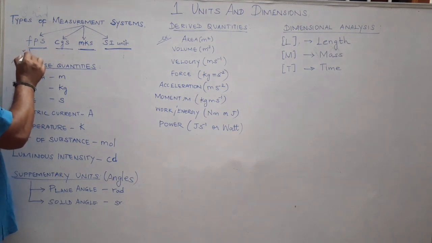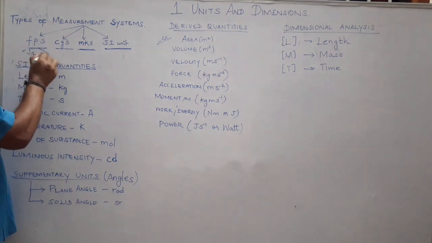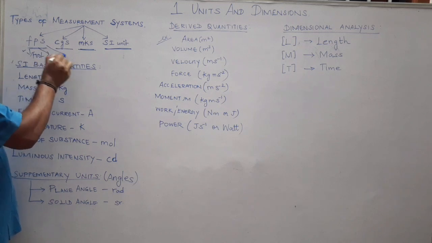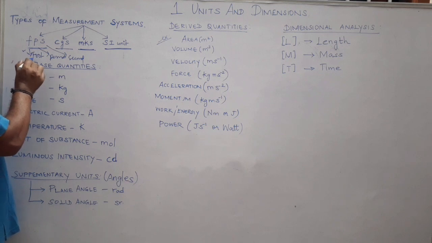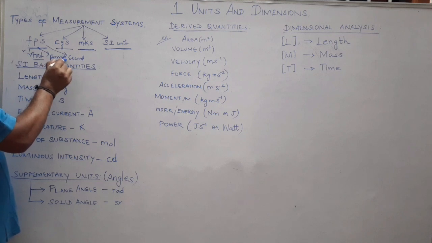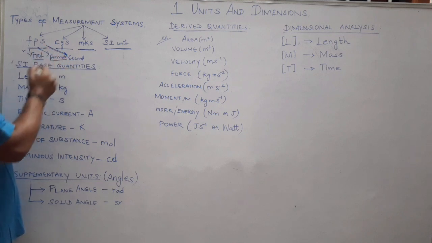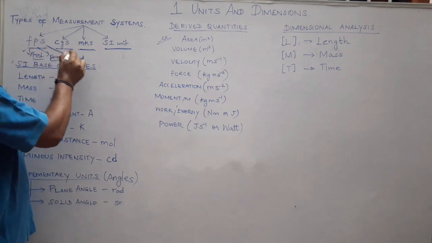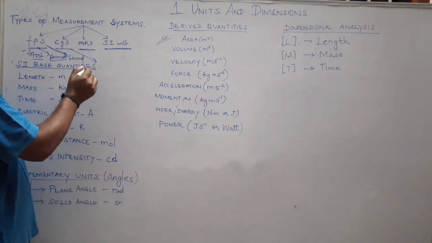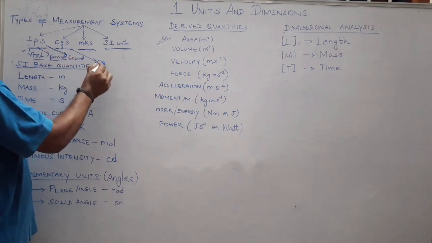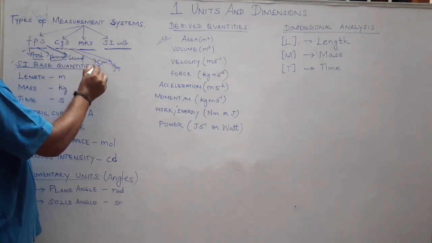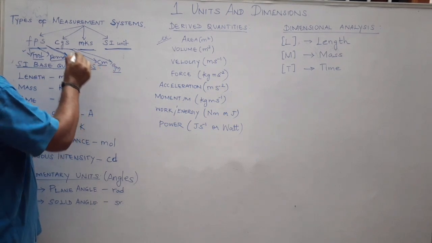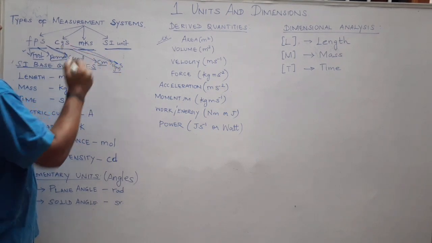FPS means foot, pound and second. Length is measured in terms of foot, mass is measured in terms of pound and time is measured in terms of second. And second one is CGS. C refers to centimeter, G refers to gram. That means length is measured in centimeter, mass is measured in gram and S is time is measured in seconds.